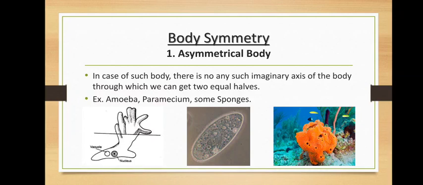Asymmetrical body. In case of such body, there is no any such imaginary axis of the body through which we can get 2 equal halves, right? So basically they cannot be divided equally into two halves. That is why they are called as asymmetrical. For example, amoeba.